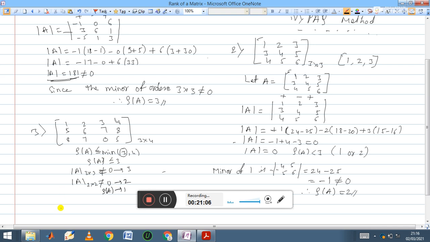If you solve this, the answer is the rank of this matrix is equal to 3. So you please try to get this answer. Rank of this matrix is 3 means if you delete any column, you take the submatrix of order 3 cross 3 and find its determinant value. Definitely any one of the minors of order 3 cross 3 is not equal to 0, which means its rank is 3.